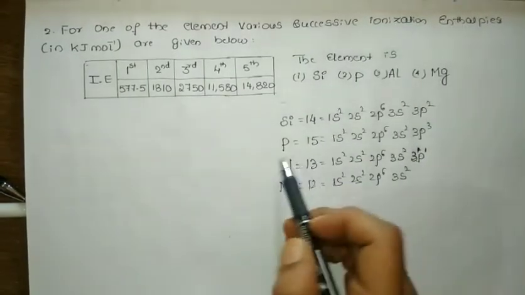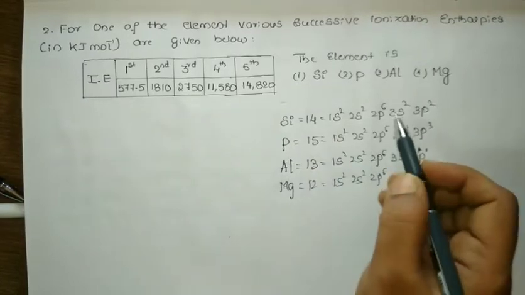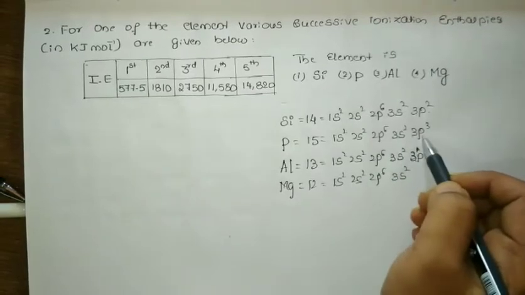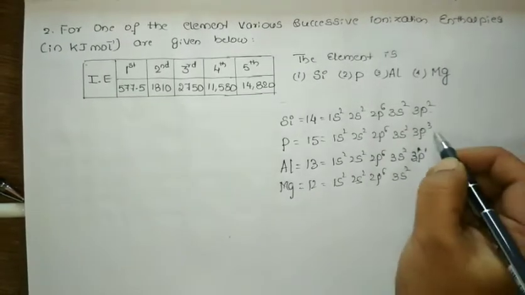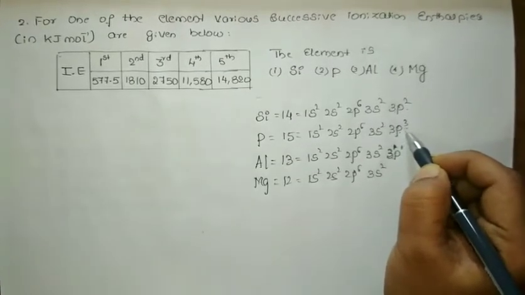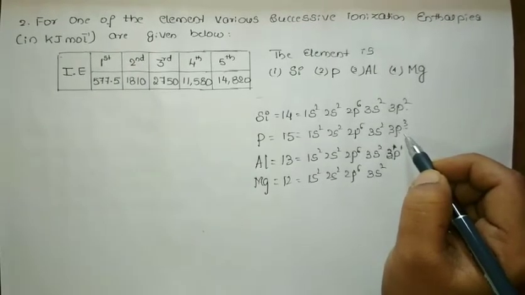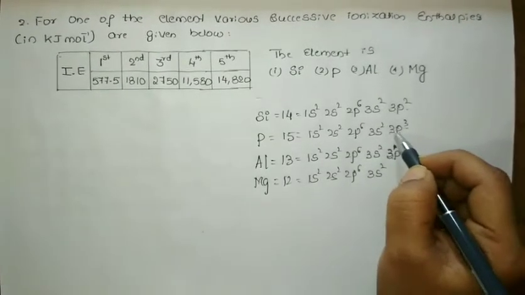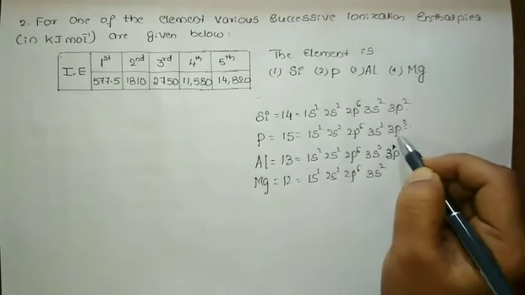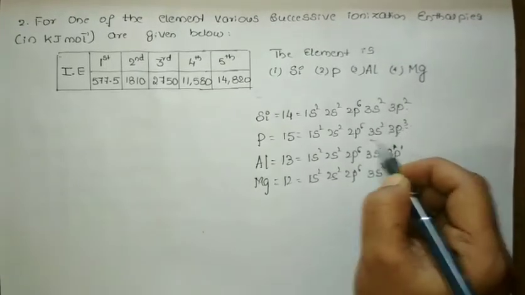So when I compare silicon and phosphorus, here we have a 3s2 3p2 configuration and a 3s2 3p3 configuration. It is very difficult to remove an electron from phosphorus. Why? We know that exactly half-filled orbitals are as stable as completely filled orbitals. 3p3 is exactly half filled, so I need to spend more energy than expected to remove the electron from here. So I am not going to consider phosphorus.